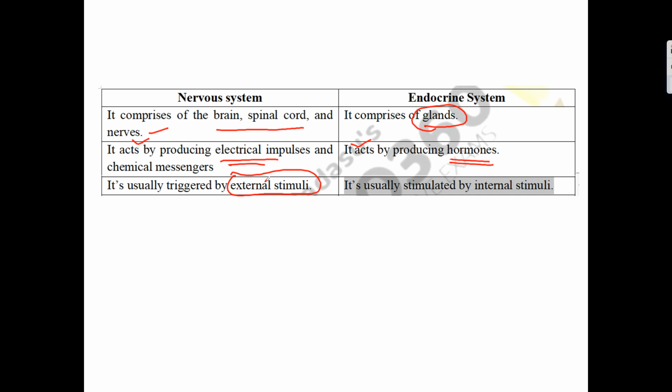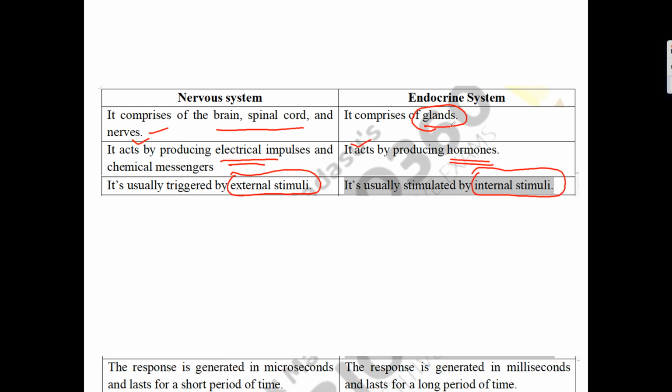Whereas the endocrine system is stimulated by internal stimuli. Like whenever there is an increase in glucose in the blood, the pancreas will start secreting insulin. This happens by internal stimuli inside the body.